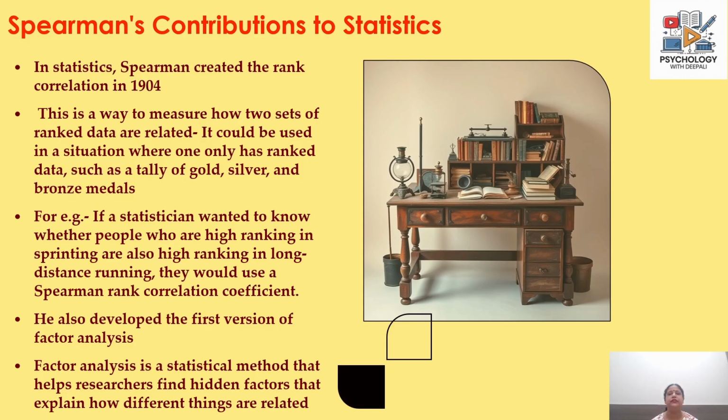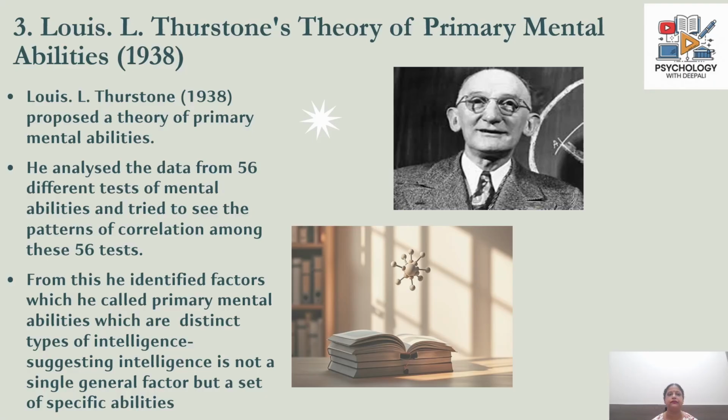He also developed the first version of factor analysis, which is basically, again, a statistical method that helps researchers to find hidden factors that explain how different things are related. So, when different abilities are related to each other, there is one primary factor at the base of it, which is responsible for performance in all those areas. So, we owe a lot of our statistical knowledge as well as knowledge of the theory of intelligence to Spearman.